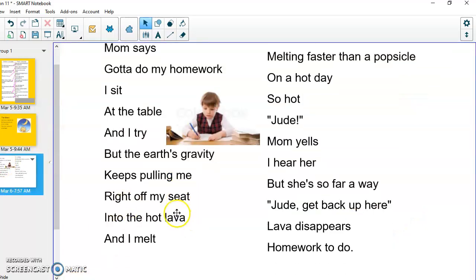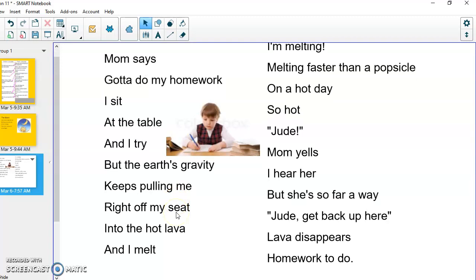Now let's look at this poem with lots of visuals, lots of poetic language. Ready to listen to it with me and whisper read along. Mom says, gotta do my homework. I sit at the table and I try, but the earth's gravity keeps pulling me right off my seat into the hot lava and I melt.